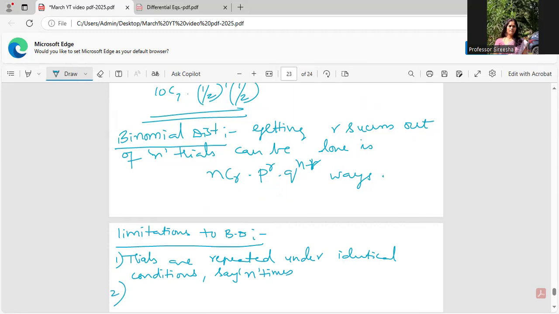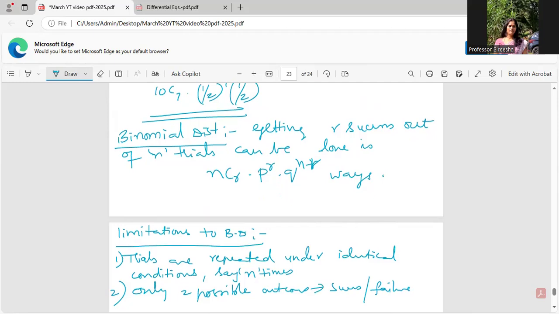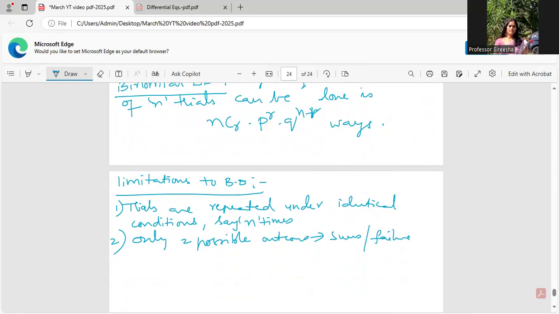Every trial has only two possible outcomes. What are they? Success or failure. Only two possible outcomes are there, not in dilemma or a third case. Next thing is each trial is independent of the other. All the trials are independent.